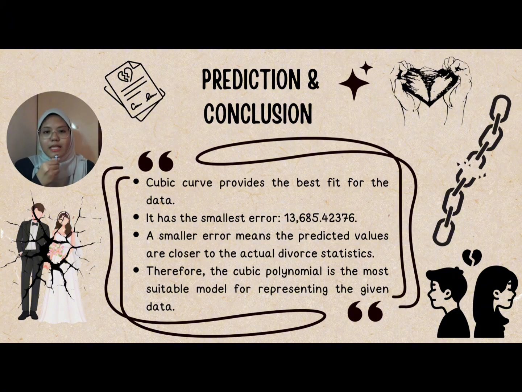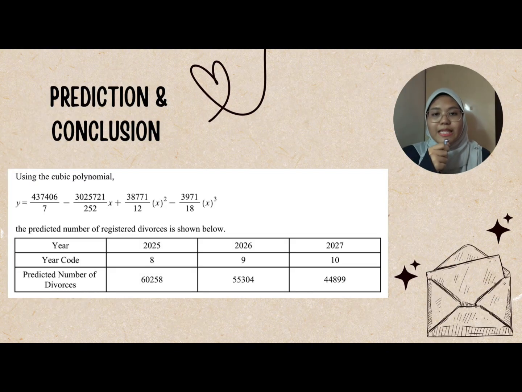Among the three models, linear, quadratic and cubic, the cubic curve gives the best fit for the data. This is because it has the smallest magnitude of error, which is 13,685.42376. A smaller error means the predicted values are closer to the actual divorce statistics. Therefore, the cubic polynomial is the best model to represent the given data. By using the cubic polynomial, the predicted number of registered divorces is shown below.